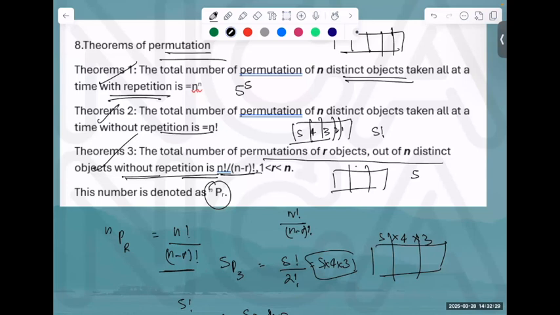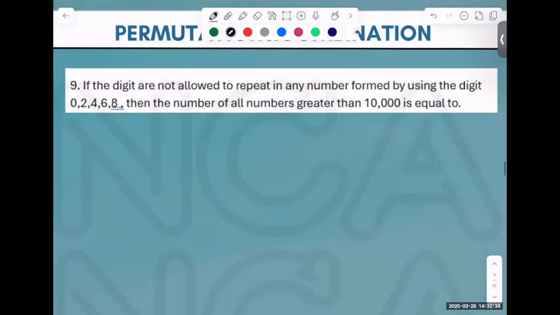Any doubts with this or not? Okay, let's do more questions. Like, try this: if the digits are not allowed to repeat in any number formed by using the digits 0, 2, 4, 6, 8, the number of all digits which are greater than 10,000 is equal to... If the digits are not allowed to repeat in any number, Shaunak, you are going to do this.